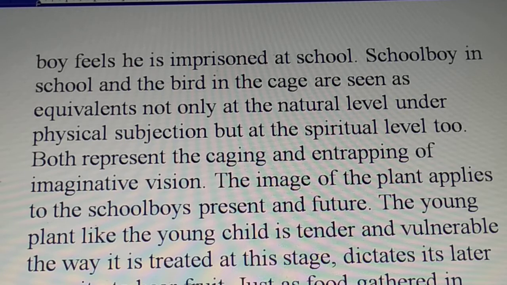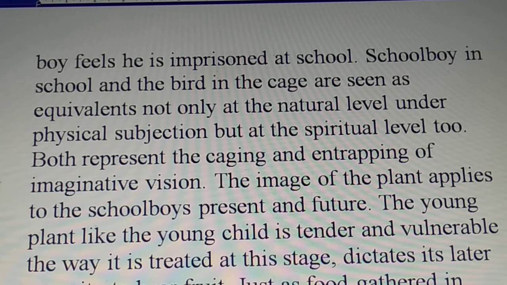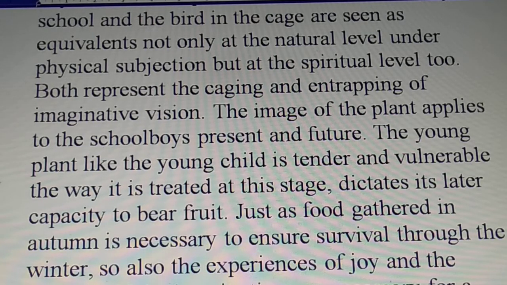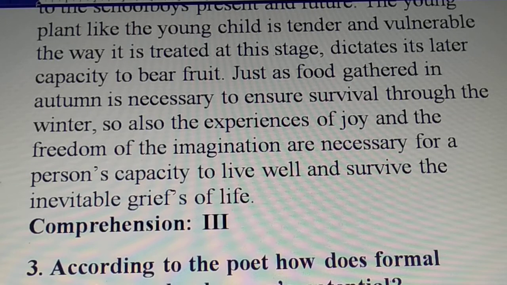The image of the plant applies to the schoolboy's present and future. The young plant, like the young child, is tender and vulnerable. The way it is treated at this age dictates its later capacity to bear fruit.